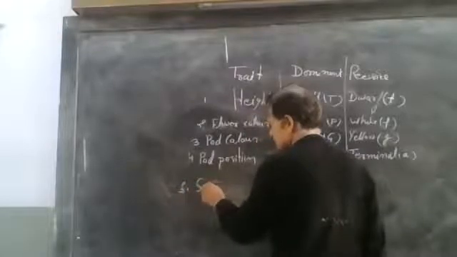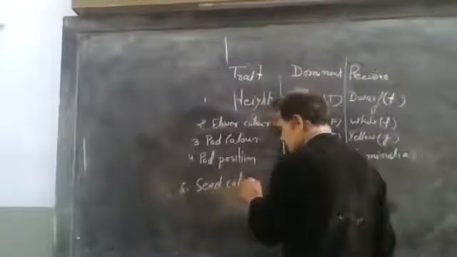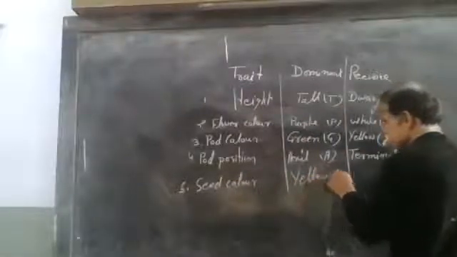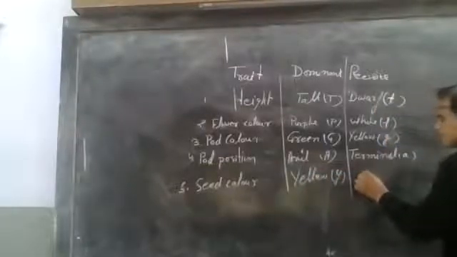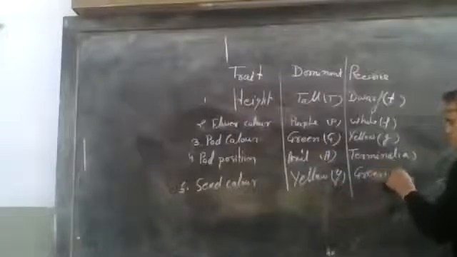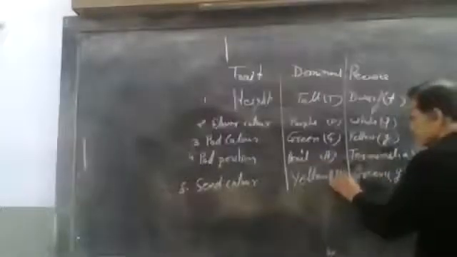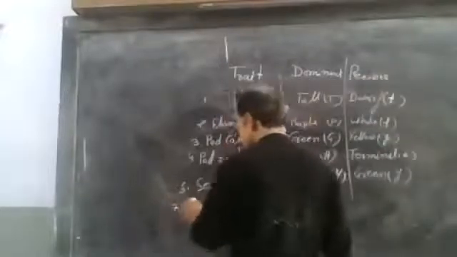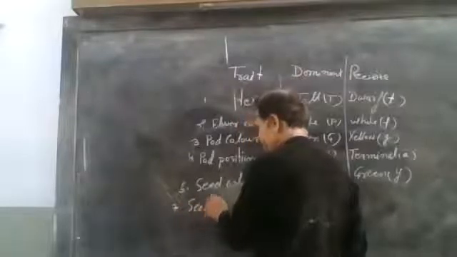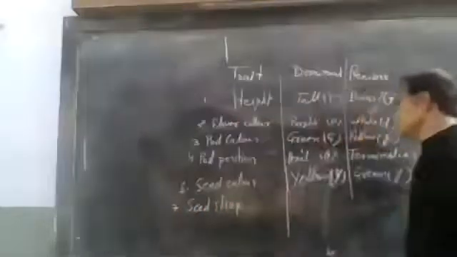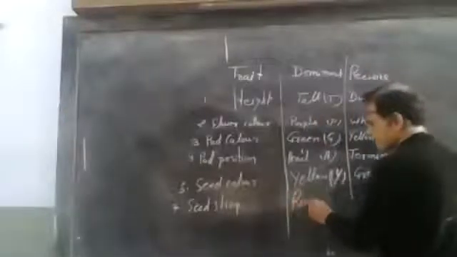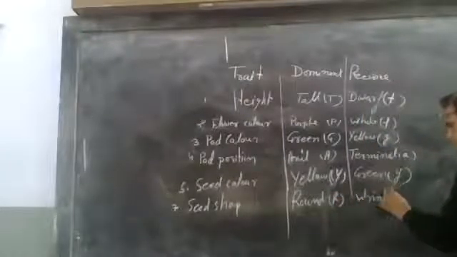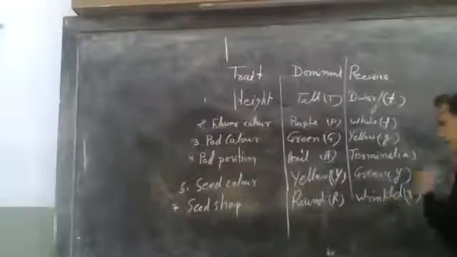Seed color, that is yellow and green. Then last, seed shape, that is round and wrinkled.